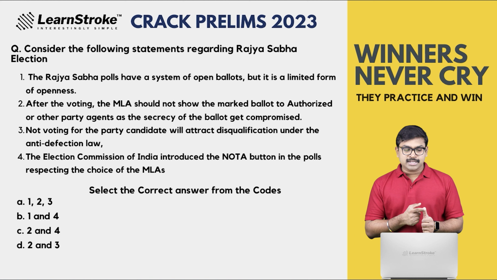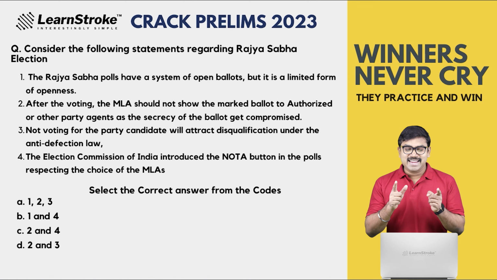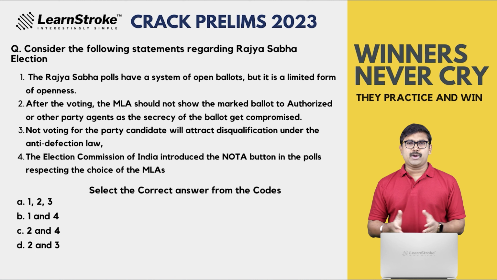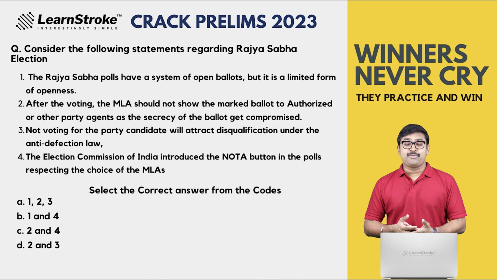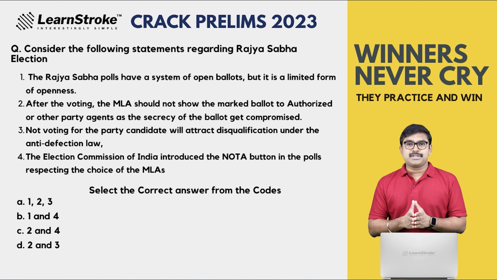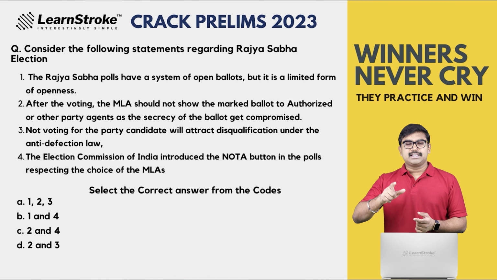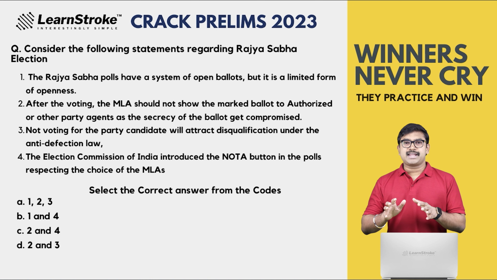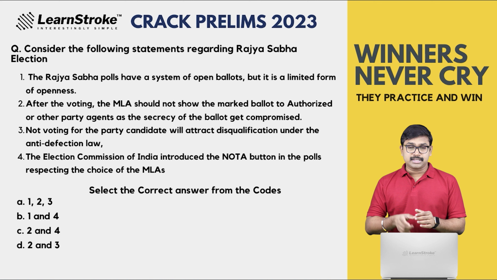First statement: the Rajya Sabha polls have a system of open ballots, but it is a limited form of openness. True? Yes, it is true. The Rajya Sabha follows the system of open ballots. And what do you mean by open ballots? That means the balloting system is completely open and formal. It is not like the secret system. Everybody can see it, and sometimes open ballots are criticized, because when you make a vote, you are criticized by other people for making that choice. So your choice sometimes gets criticized in open ballots. In Rajya Sabha, we follow this open ballot system.